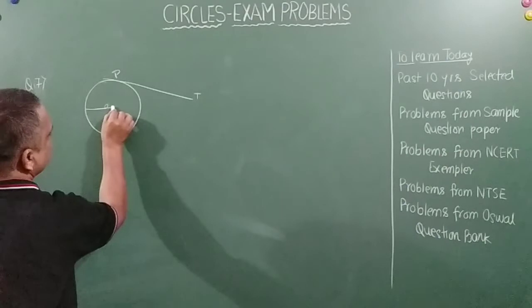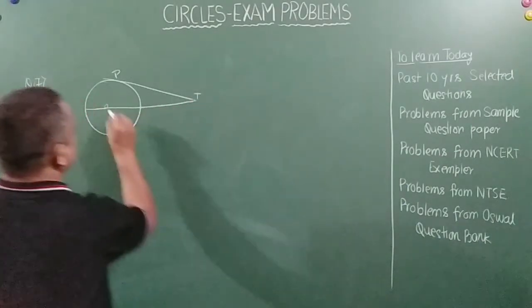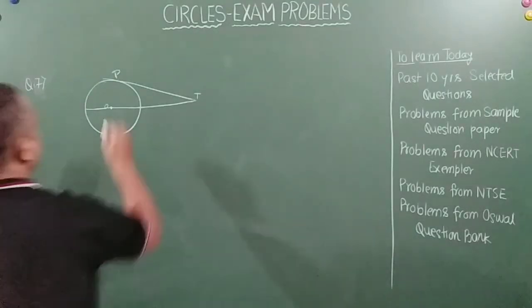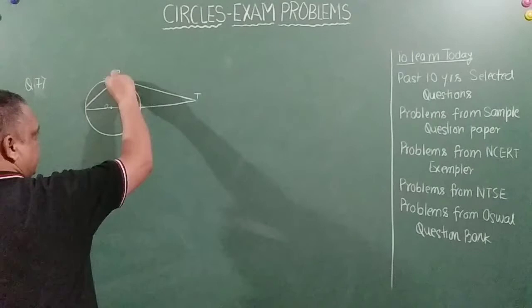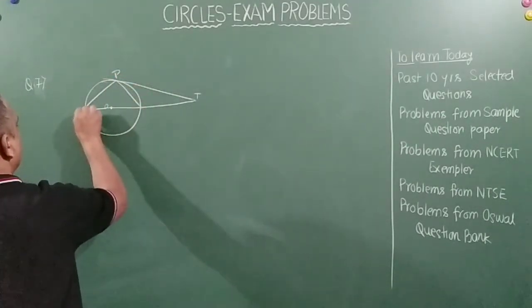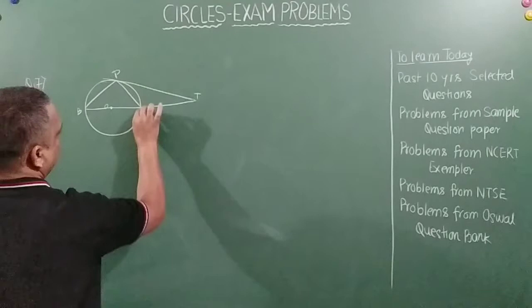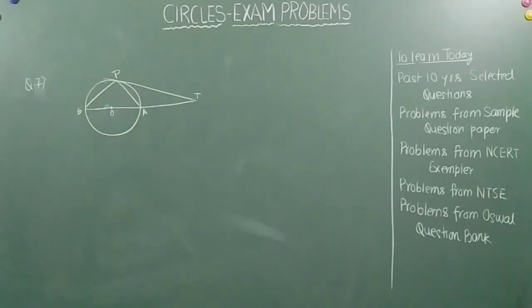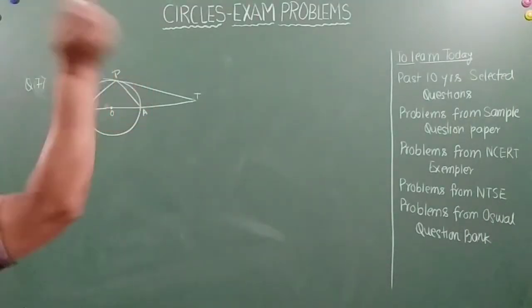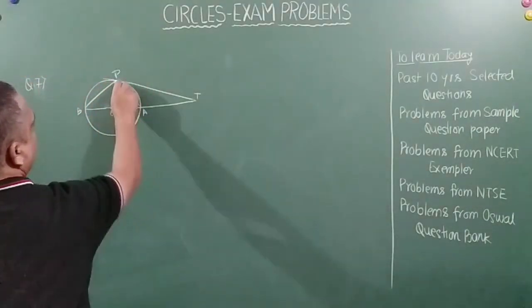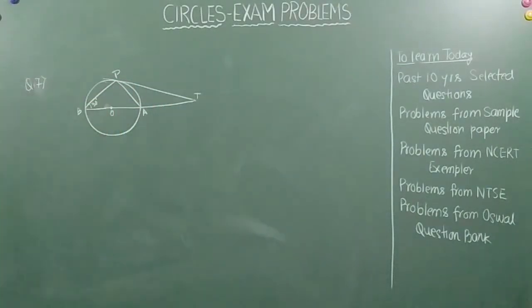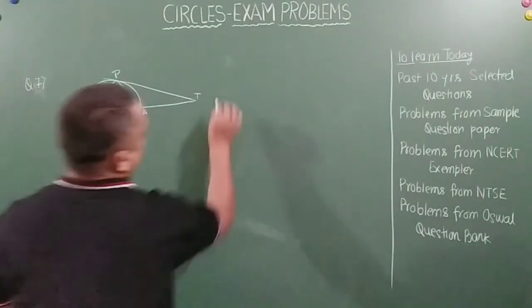This is going through the center of the circle and touching here. Right. So this is B. I will join it here. This figure is given to you. This is B. This is A. This is O. Right. Now one more thing is given: angle PBT is equal to 30 degrees. This is given to you. Right. Prove that BA is to AT.